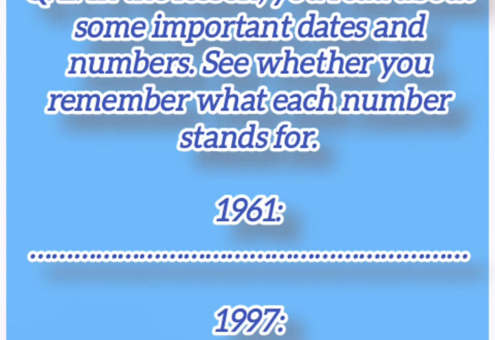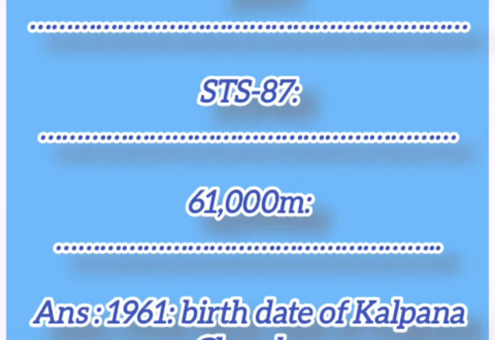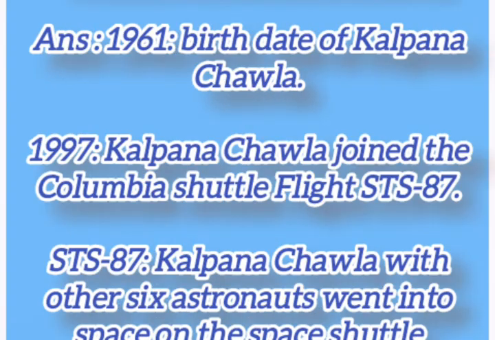1961: the birth date of Kalpana Chawla. 1997: Kalpana Chawla joined the Columbia Shuttle Flight STS-87. STS-87: Kalpana Chawla with 6 other astronauts went into space on the Space Shuttle STS-87. 61,000 meters: the space vehicle broke up in flames at the height of 61,000 meters.